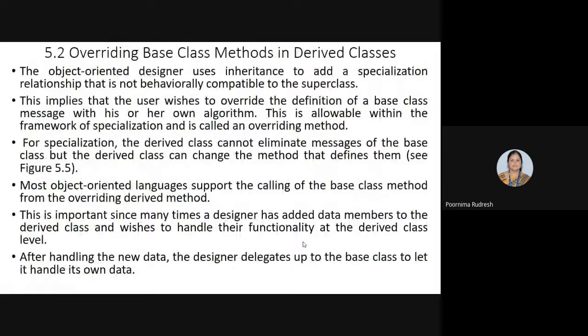Just sitting silently won't work. Here, for specialization, do you understand or is there any confusion? See here, the derived class cannot eliminate the message of the base class, but the derived class can change the method that defines them. That is called overriding method.